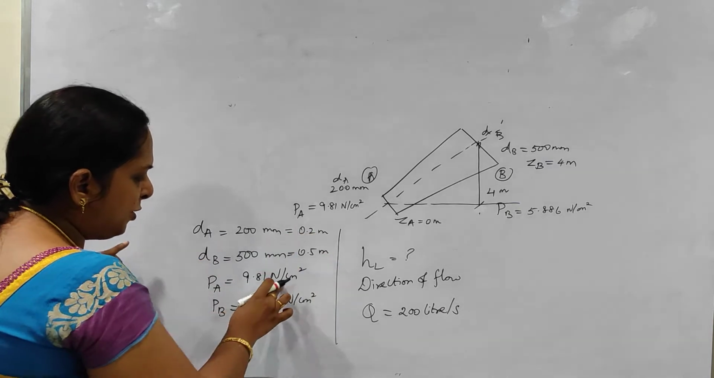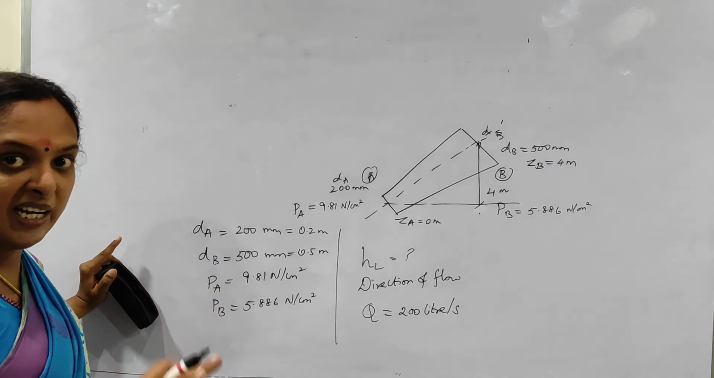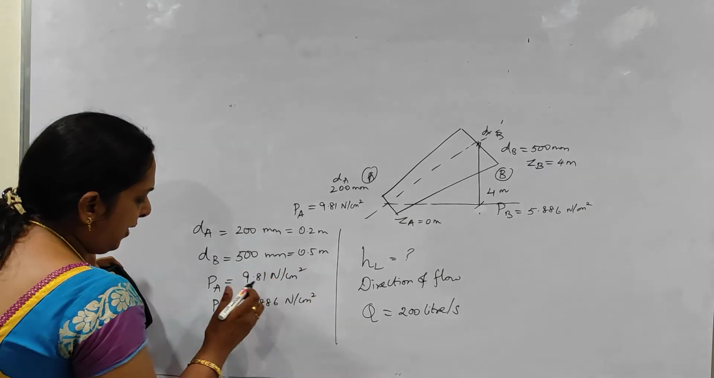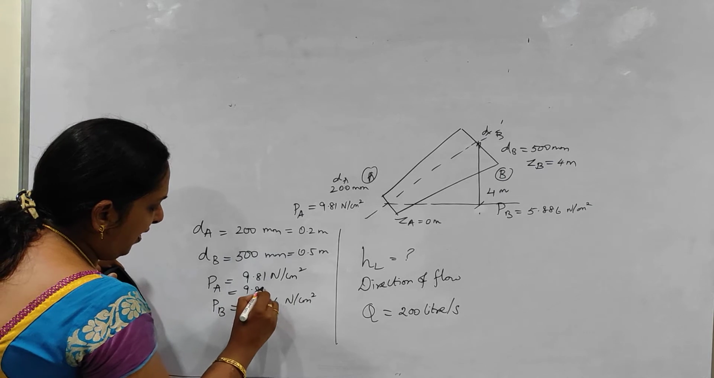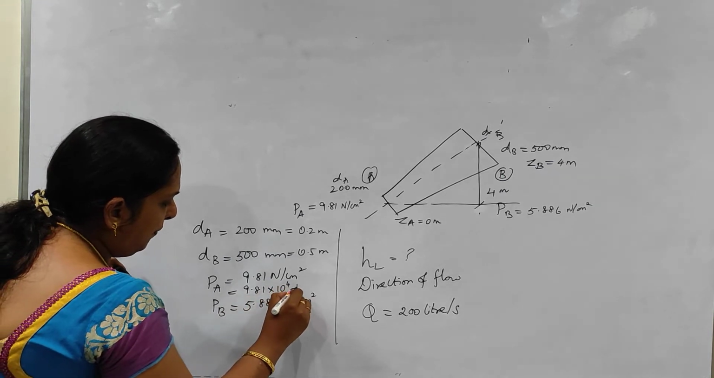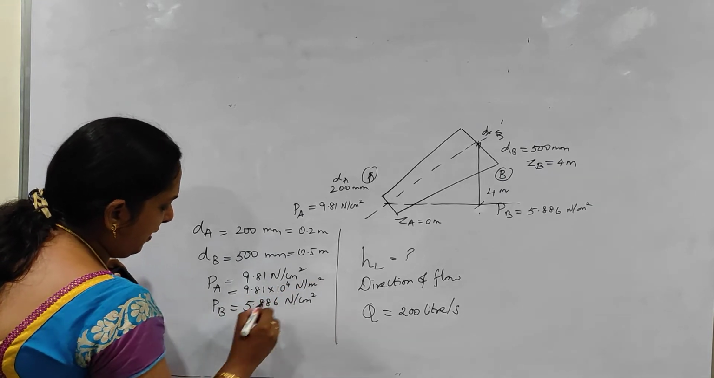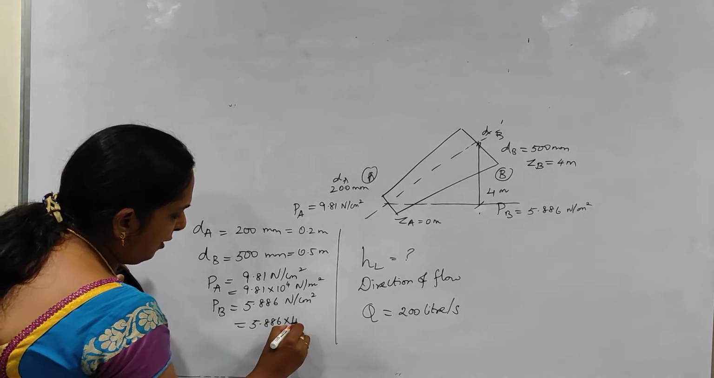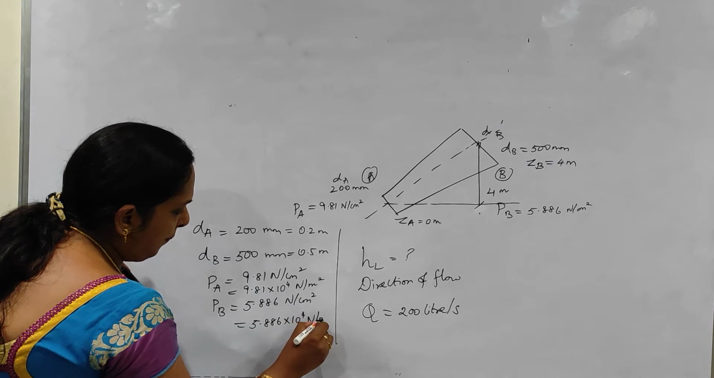Similarly, PA is in Newton per centimeter square. As I already said, everything has to be converted in terms of newtons and meters. So it is in centimeter square, so it is 9.81 into 10 to the power of 4 Newton per meter square. Similarly, PB is 5.886 into 10 to the power of 4 Newton per meter square.